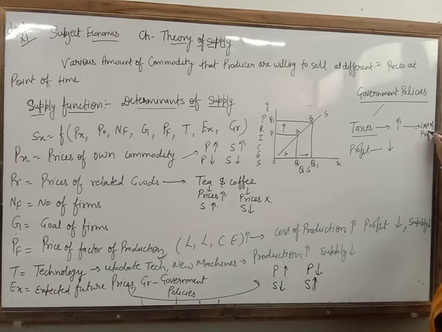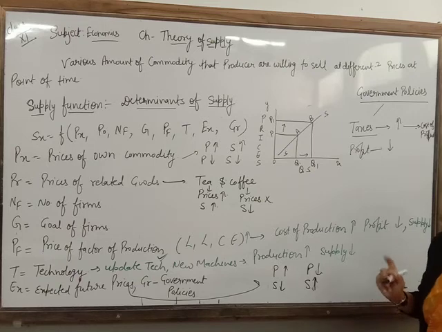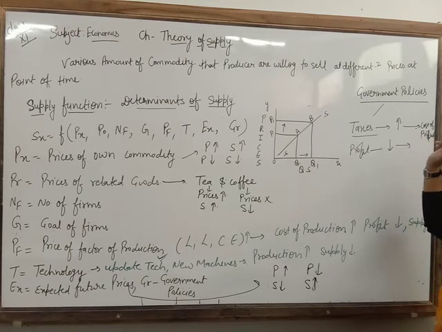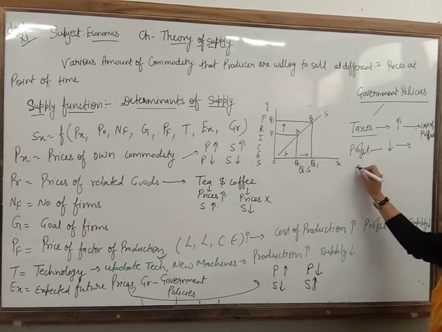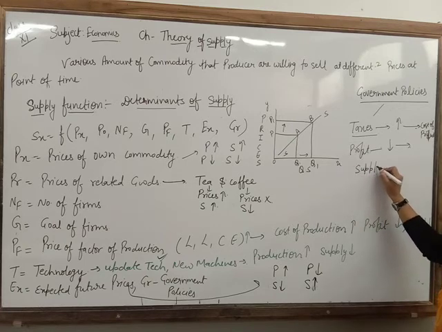When the cost of production increases, definitely what happens? Profit will decrease. When profit decreases by selling a particular commodity, producers are going to supply less.